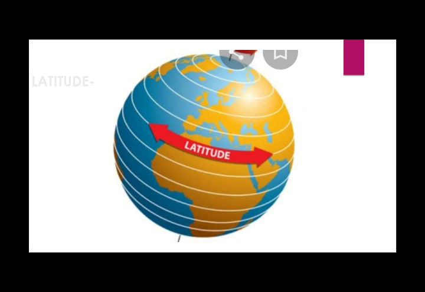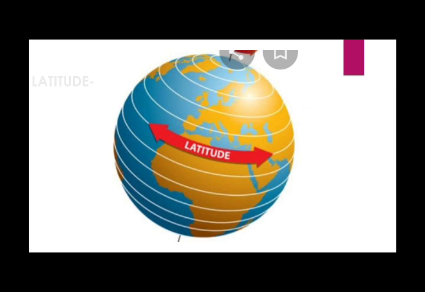What are latitudes? They are imaginary lines which are found on the globes and the maps, and mainly these lines are used to describe the location and the climate of a place. Lines running from west to east are called the latitude lines, as shown in the picture.